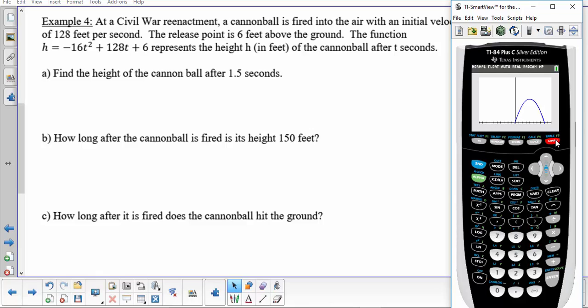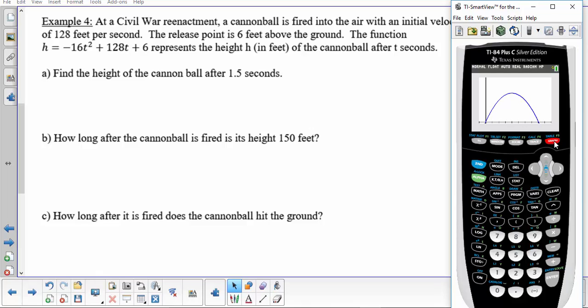So we can see where we start, where we stop, and now if we want, we can tighten down the picture a little bit. I really don't need anything in the negatives because I can't have negative time. So I can change my window, make my x start at -1, and chop down the y a little bit to, I think, 400. That will give us a little bit better picture. So we hit graph again, and now we have a little bit better picture.